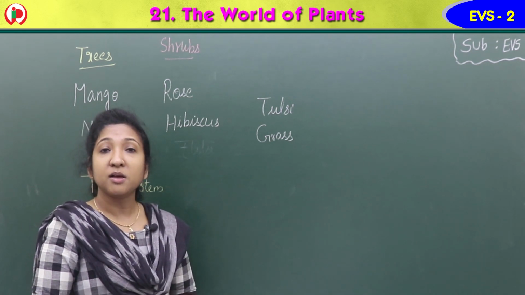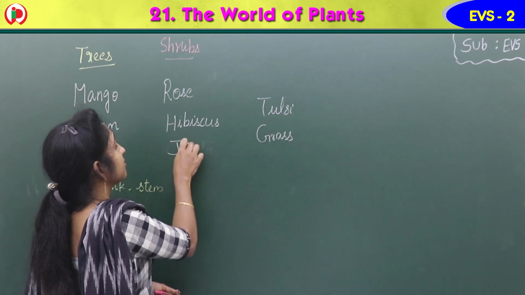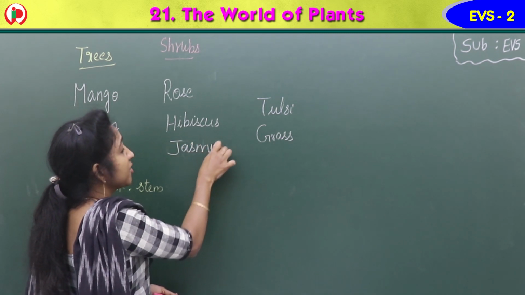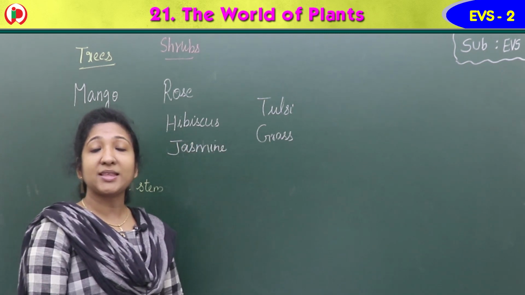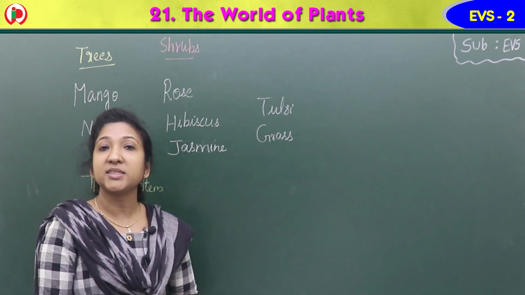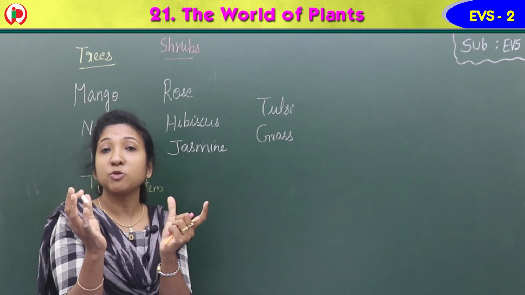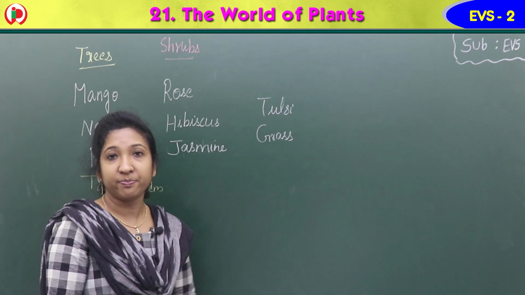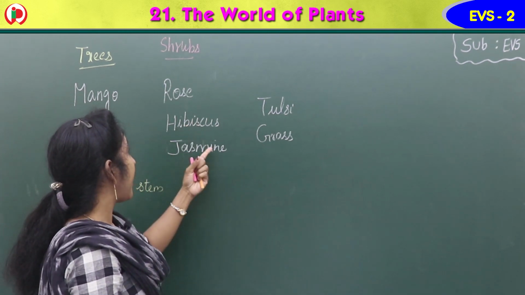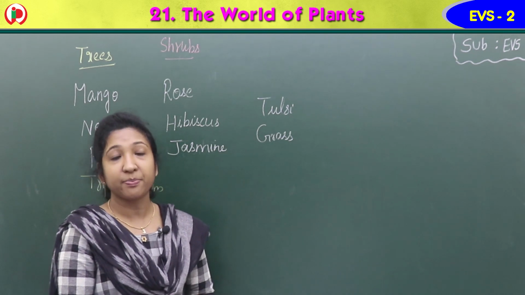They are small bushy plants. We can say jasmine also as an example. You know jasmine, which gives a sweet smell, white flower, isn't it? Jasmine also grows thickly, so it's a small bushy plant. So jasmine, hibiscus, rose, they are all shrubs, small bushy plants.